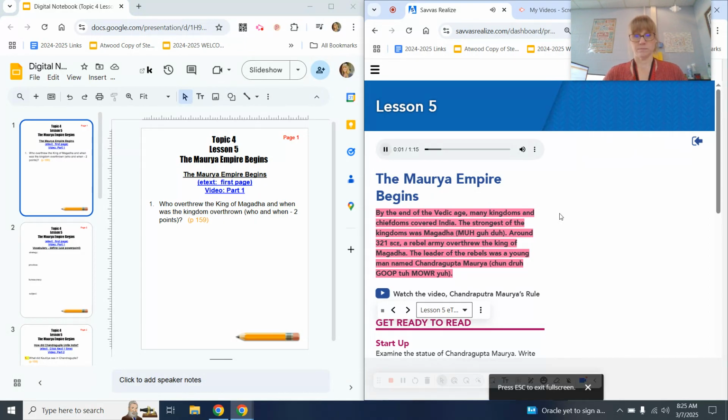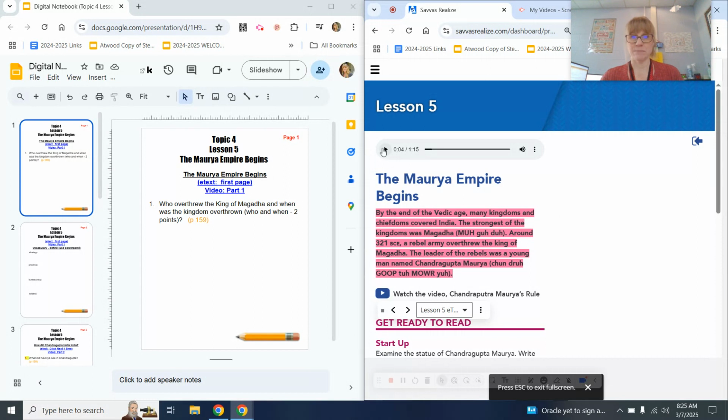Lesson 5. The Maurya Empire begins. All right, what is the question? Who overthrew the king of Magadha, and when was the kingdom overthrown? So who and when, you'll find both of those answers in this red paragraph that's about to be read to you. It's going to be 2 separate questions on your formative.